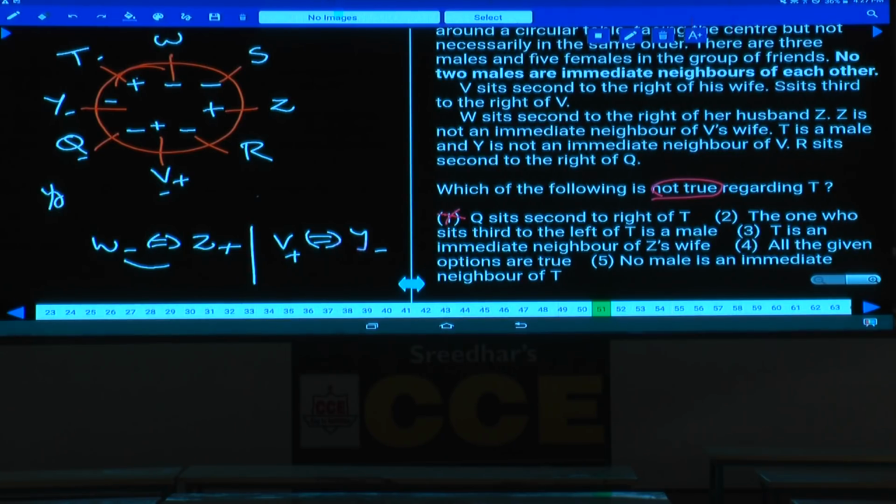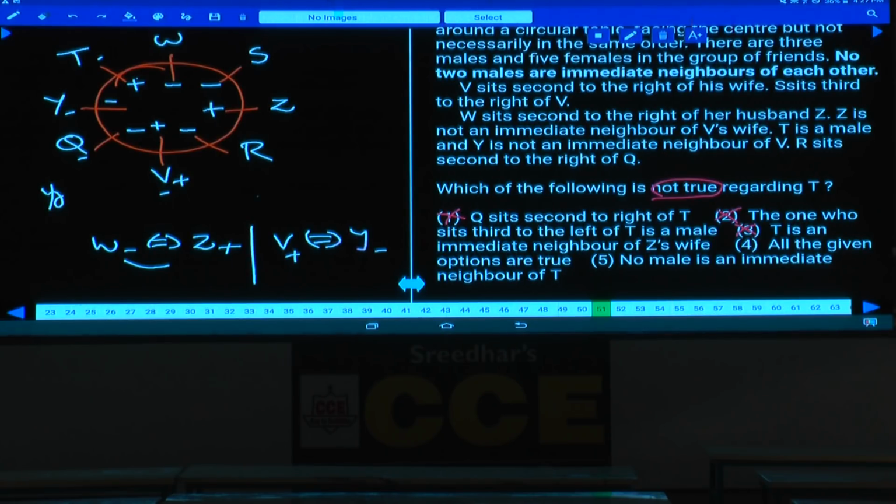The one who sits third to the left of T is a male. Third to the left of T is, who is that person? Z. Z is a male, that is also definitely true, hence it cannot be false. T is an immediate neighbor of Z's wife. Who is Z's wife here? W. And T is an immediate neighbor of W. True or false? This is also true, hence it cannot be your answer. All the given options are true.